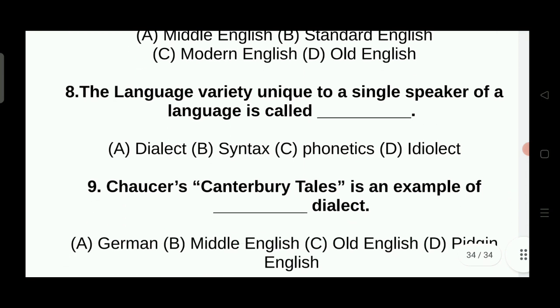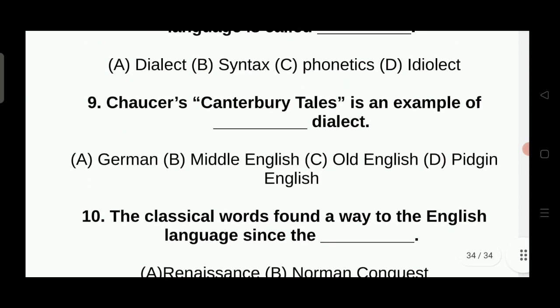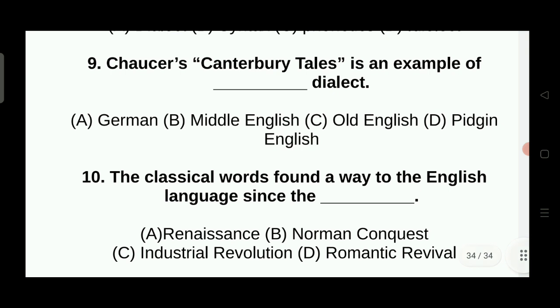Ninth question: Chaucer's Canterbury Tales is an example of German dialect, Middle English, Old English, Pidgin English. The right answer is Middle English dialect. 10th question: the classical words found a way to the English language since. The right answer is since the Renaissance.